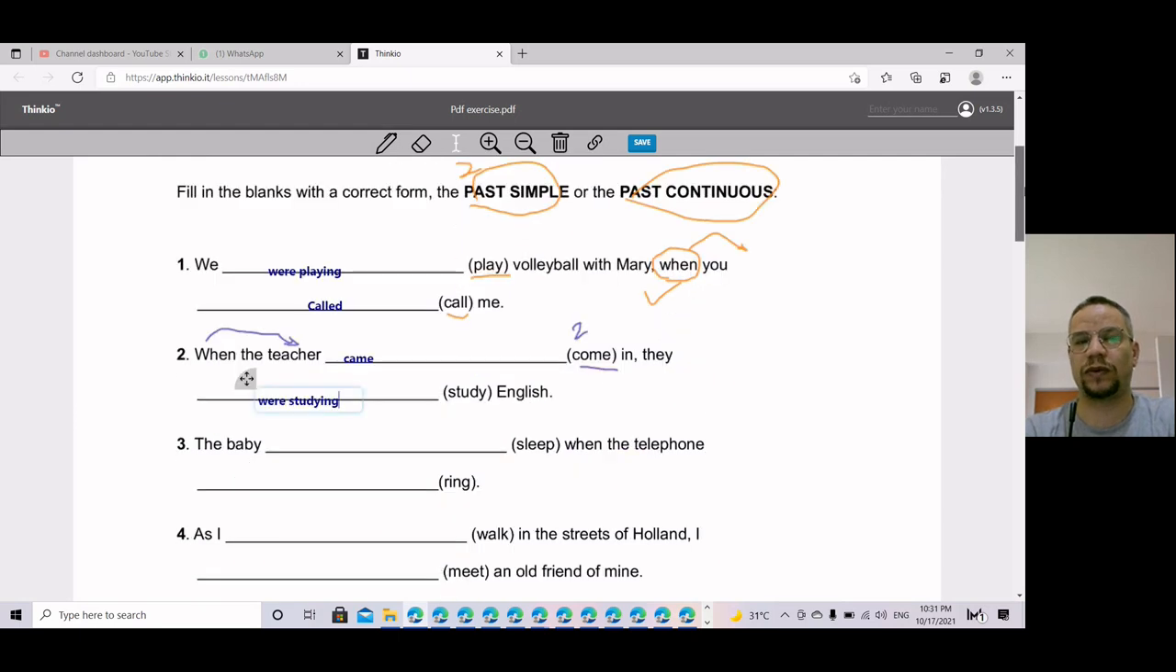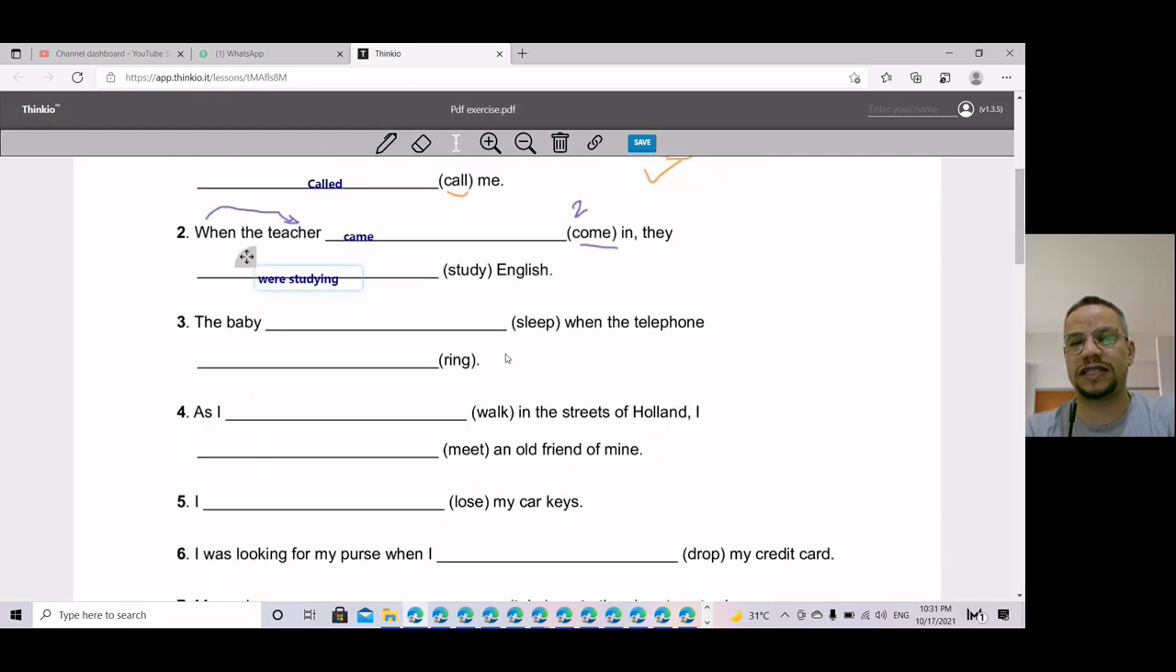Okay, let's go. Number 3. The baby sleep when. Concentrate again. Look for when here or at the start of a sentence, and you have to know that after when always is, yes, past simple. So when the telephone, second shape of a verb, rang. Perfect. So rang.